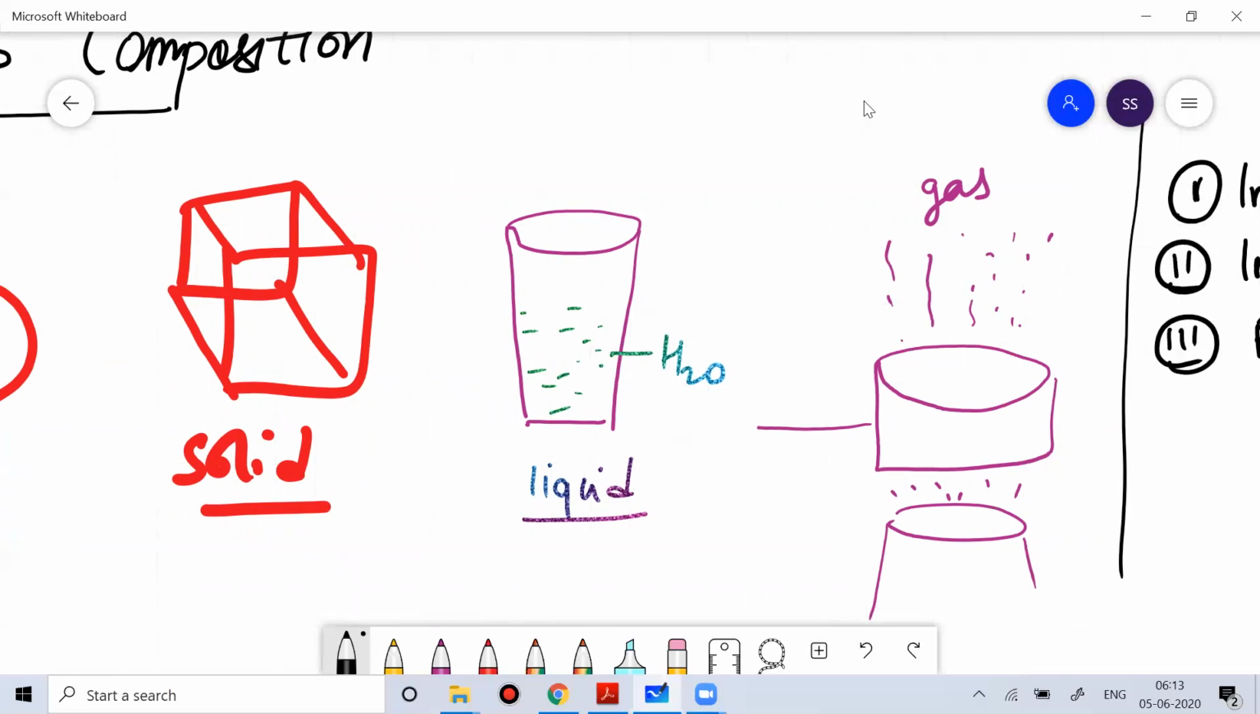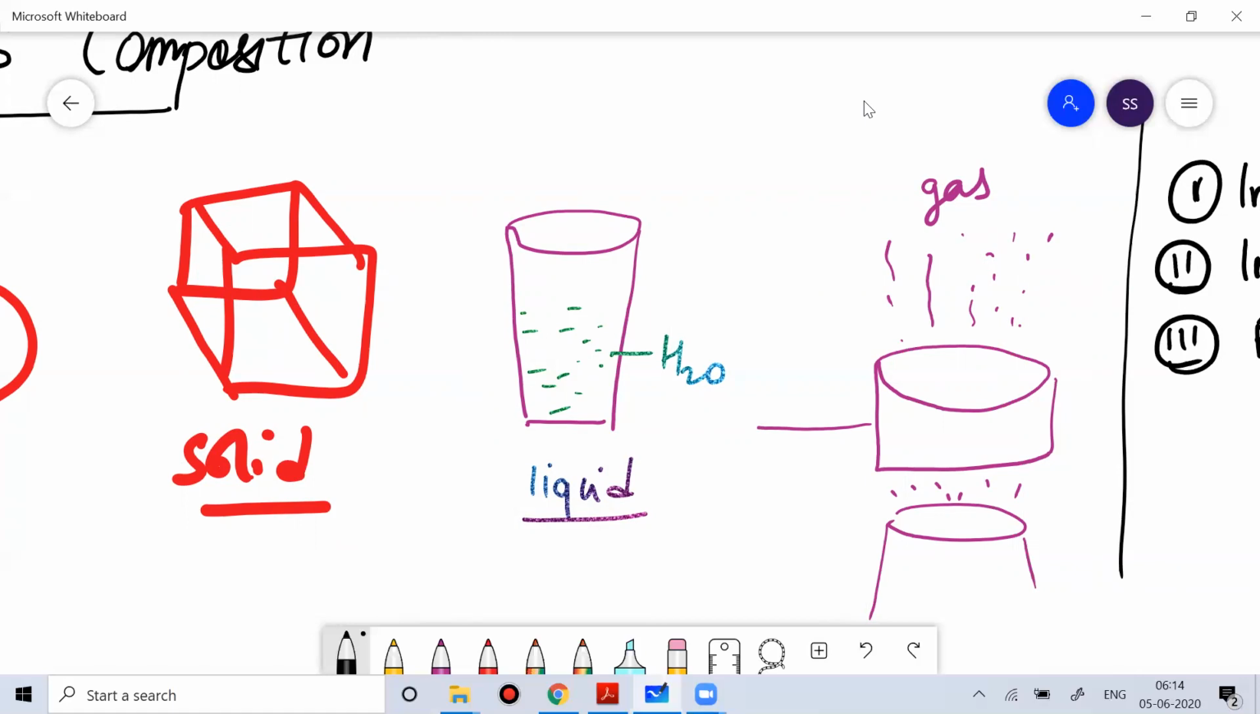Or we can say that gas can be transformed to liquid, or liquid can be transformed to solid, depending upon temperature. So if you increase the temperature on the solid, it may turn into a liquid. And if you further increase the temperature, it may or may not turn into a gas. Similarly, if you have a gas and you start decreasing the temperature, then it can turn into a liquid, or a further decrease in temperature can make it turn into a solid.